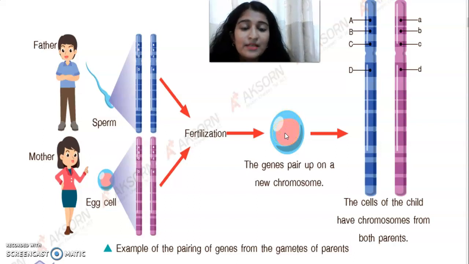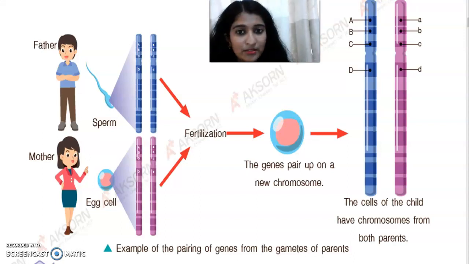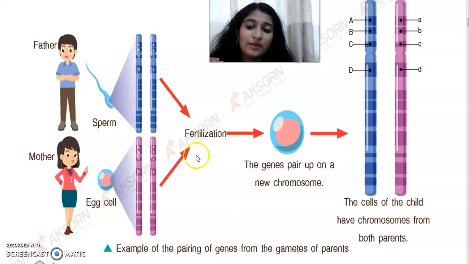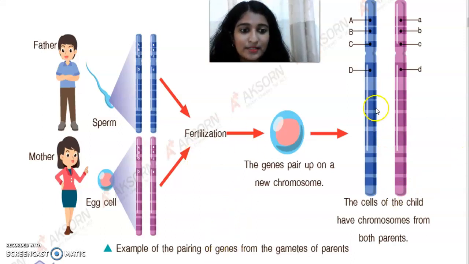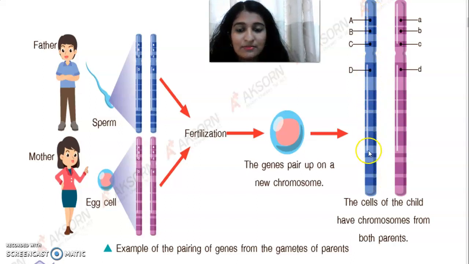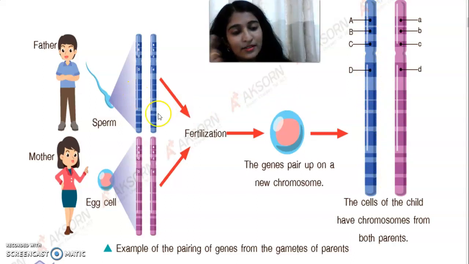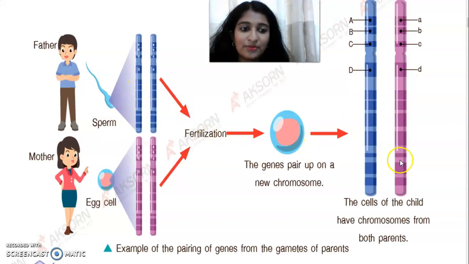So the baby must get traits from the father and also from the mother. This blue color is from the father and this purple color is from the mother. So the baby got genetic traits from the father and also from the mother.